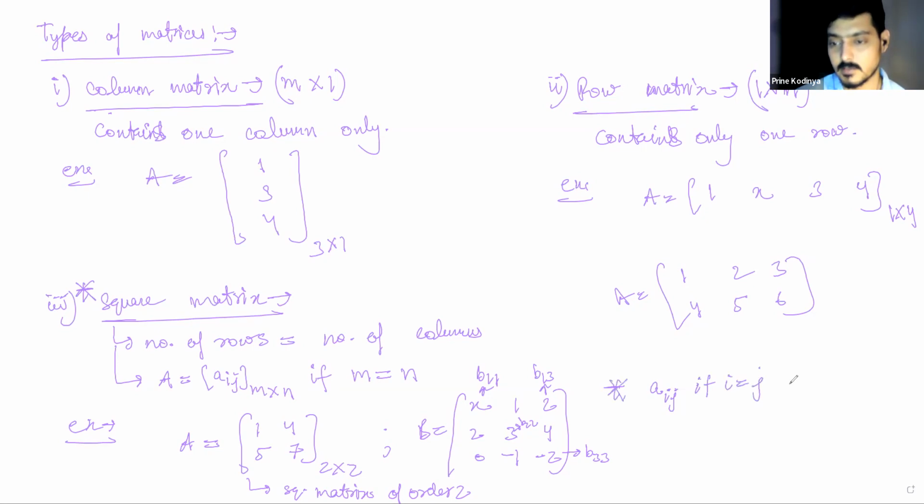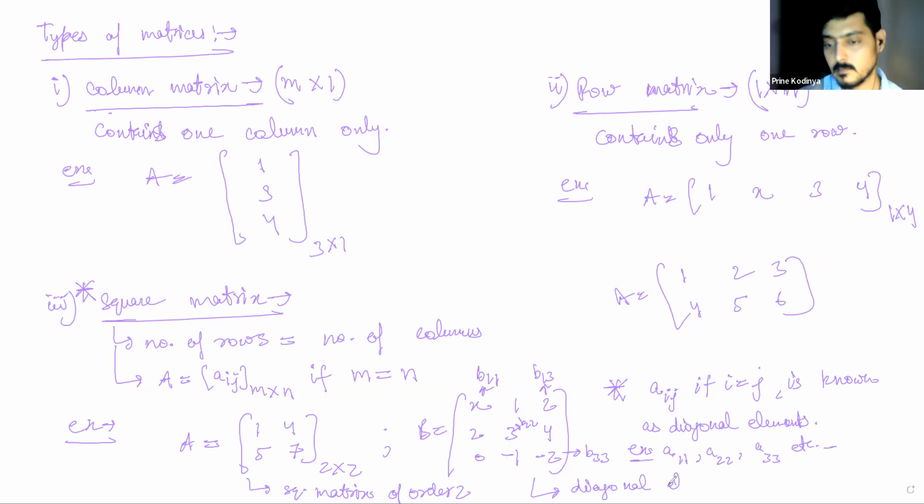In the case of aij, if i is equal to j, they are known as diagonal elements. Now, what are the diagonal elements? a11, for example, a22, a33, etc. So here the diagonal elements are x, 3, minus 2.